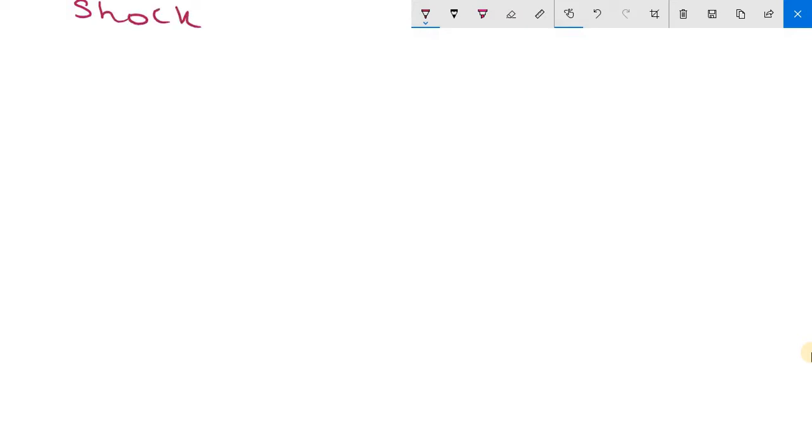Shock, and mainly we will discuss after it the pathogenesis of septic shock from Robbins. Clear? So, starting with the first, the definition of shock.